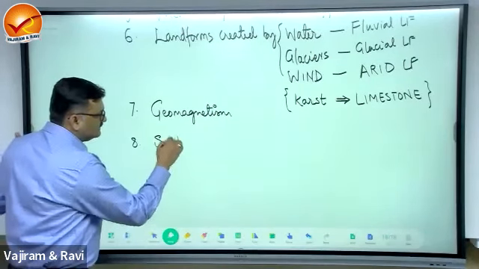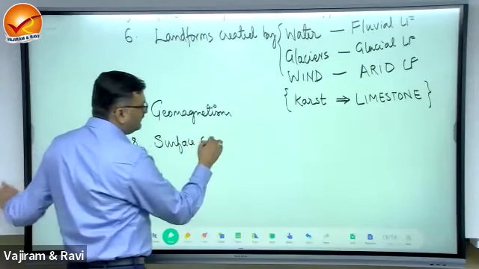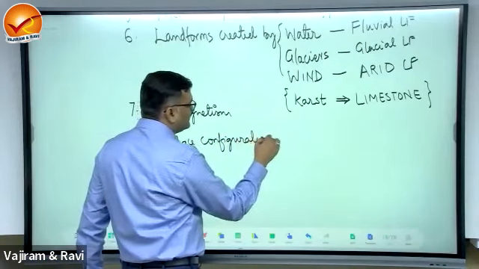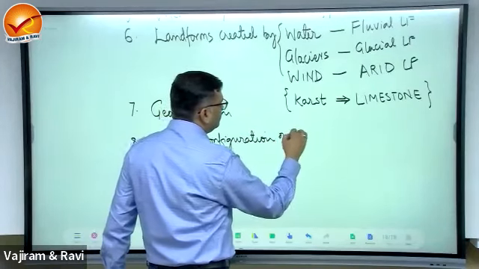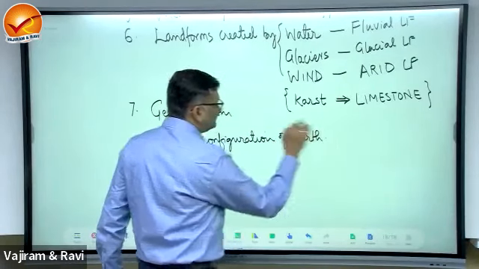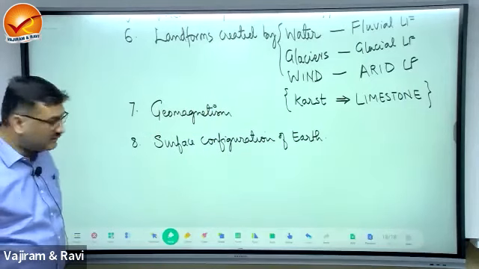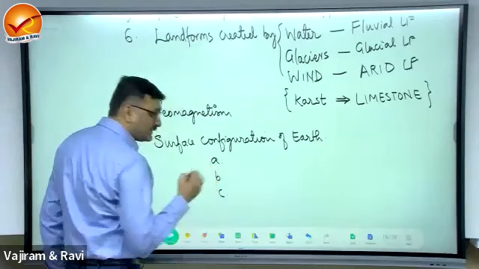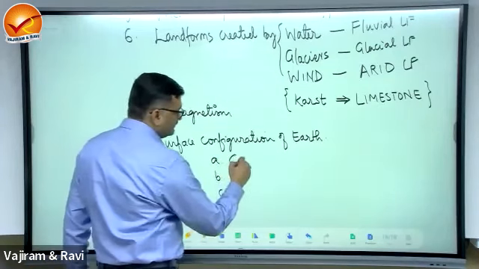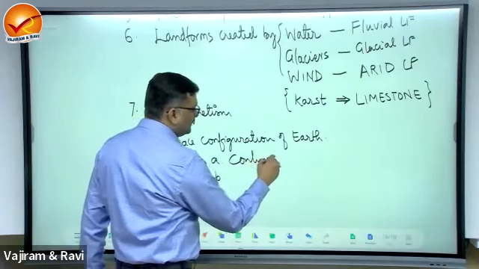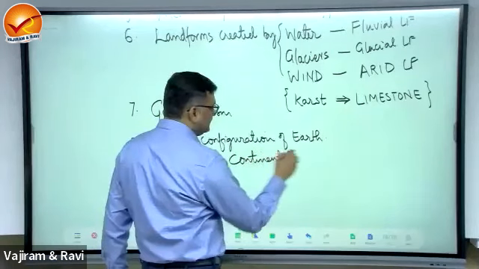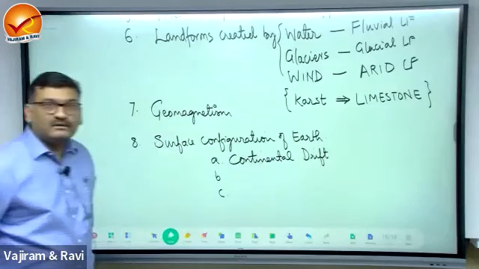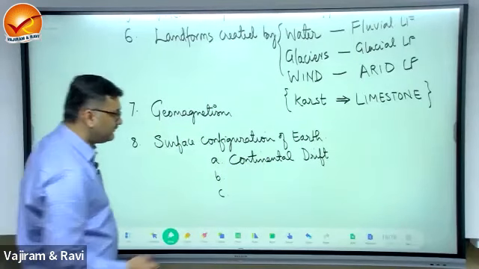Next is surface configuration. Surface configuration of the earth. Here you will have three topics. This is the concept of continental drift.